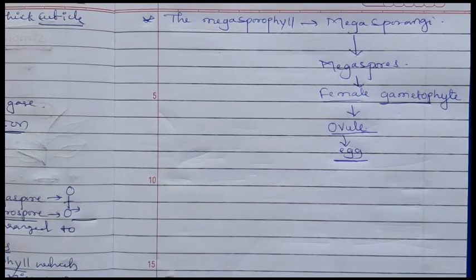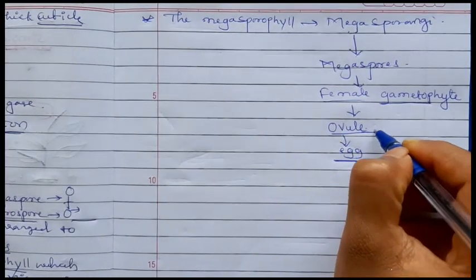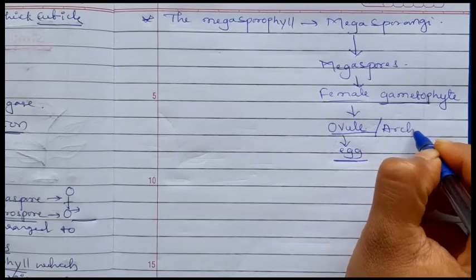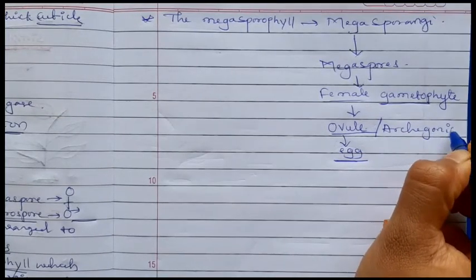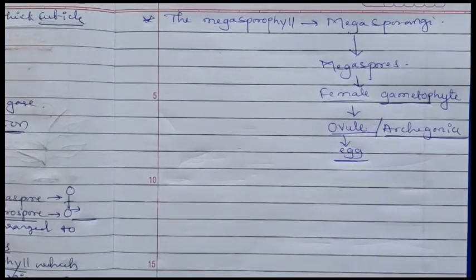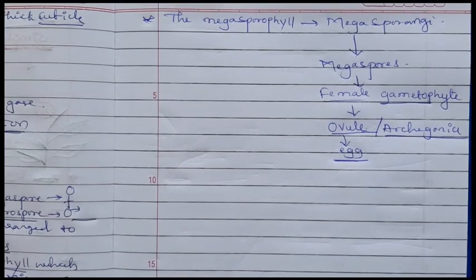Next, that egg is developed inside the archegonia. You know that the female reproductive structure or the female sex organ in case of bryophytes and pteridophytes is archegonia. Here also same thing, inside the megasporangia, megaspores are present, they develop into female gametophyte which has the archegonia.